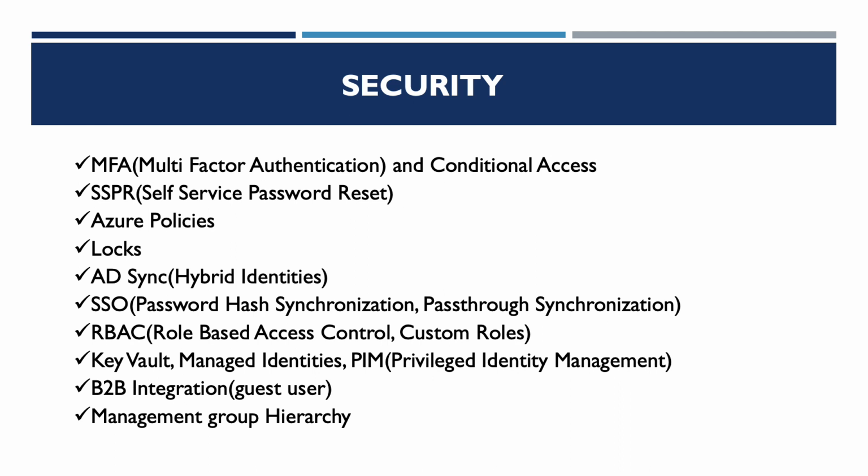In the case of password hash synchronization, the password hash will be synchronized between the two Active Directories. In the case of pass-through authentication, when the user logs into the on-premises Active Directory, the password will be authenticated in the on-premises Active Directory, and it will automatically allow login to the Azure Active Directory. There is no need to enter the password in the Azure Active Directory.